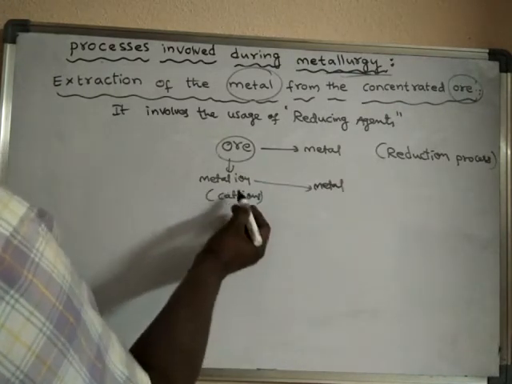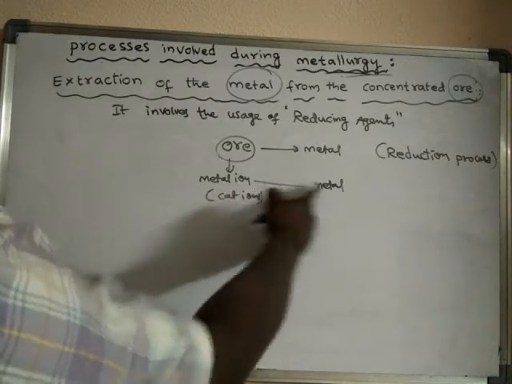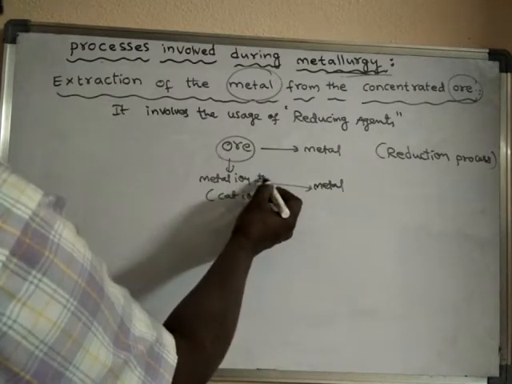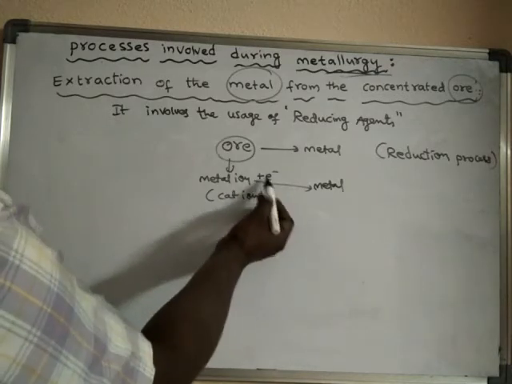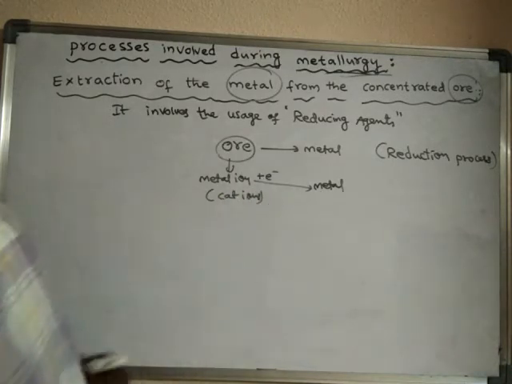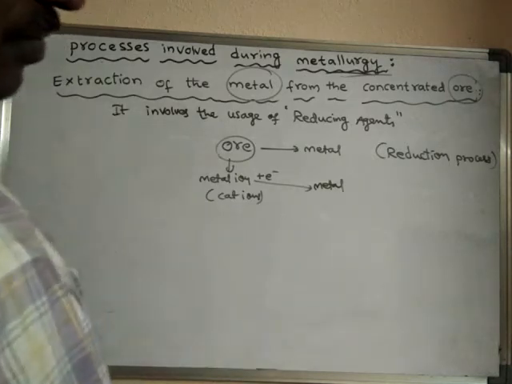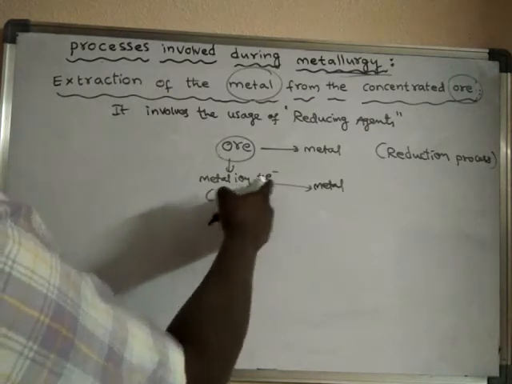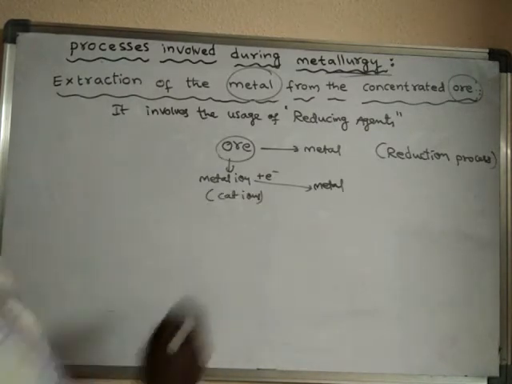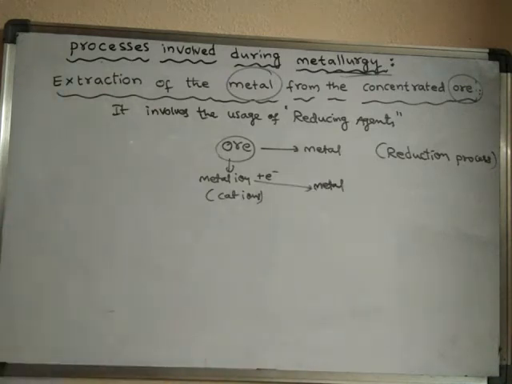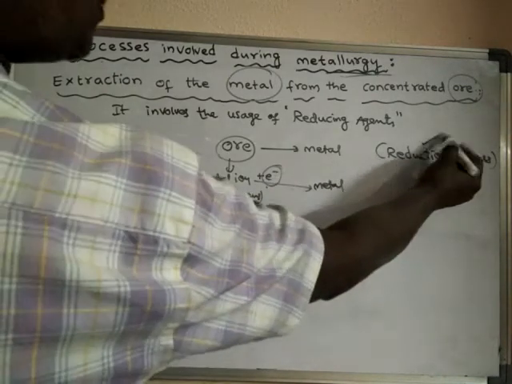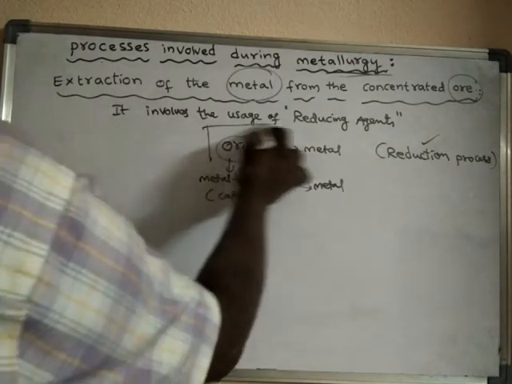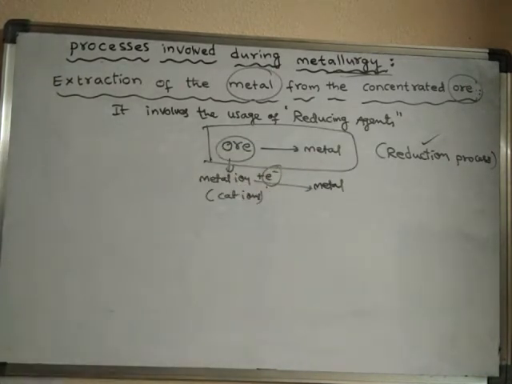Metal ion means a positive ion. So when is this positive ion converted into metal? Upon addition of electrons. When electrons are added to the metal ion, then only it will convert into metal, because metal ions are positive ions. Addition of electrons is nothing but a reduction process. So the conversion of ore into metal is a reduction process, and it involves the usage of a reducing agent.